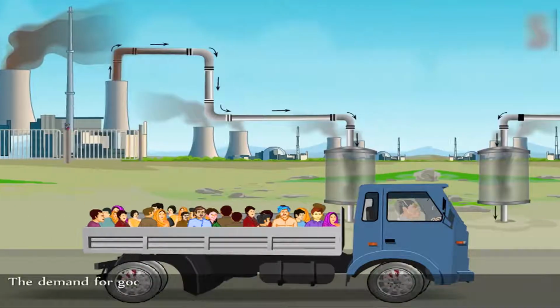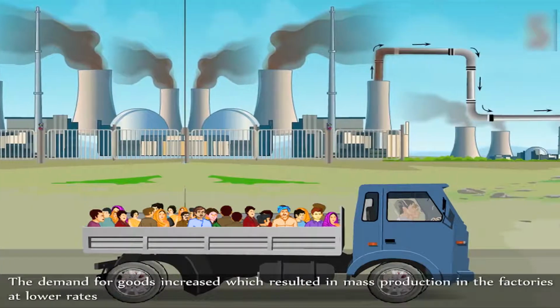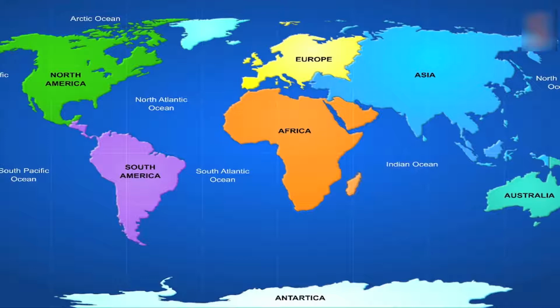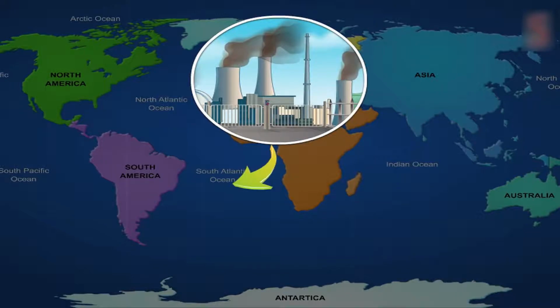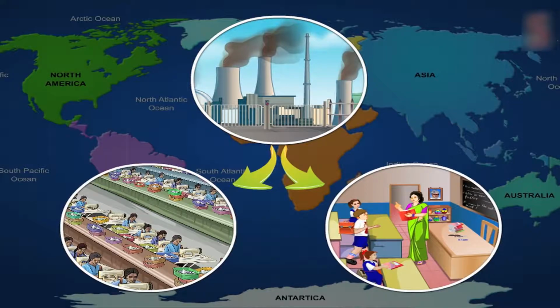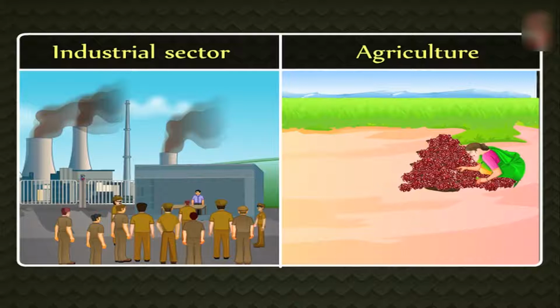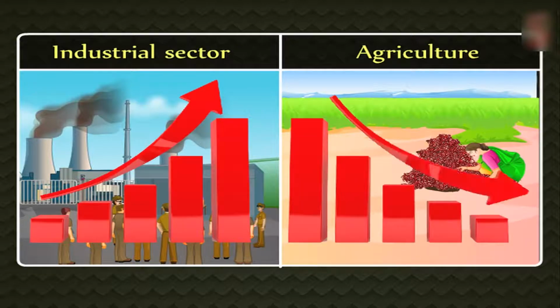The demand for goods increased, which resulted in mass production in the factories at lower rates. The goods were traded across the world. For such countries, industries became the important sector both in terms of total production of goods and services and for employment as well. From this, we can understand that there was a shift that has changed the important sectors. Gradually, the industrial sector became the predominant sector, while the importance of the agricultural sector for production as well as employment reduced.